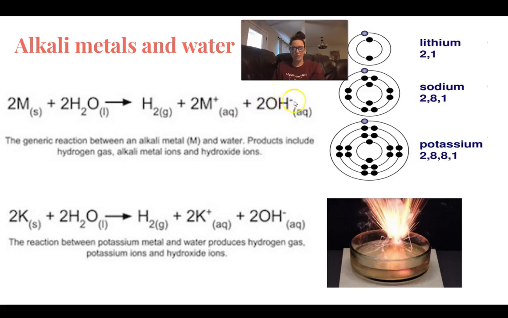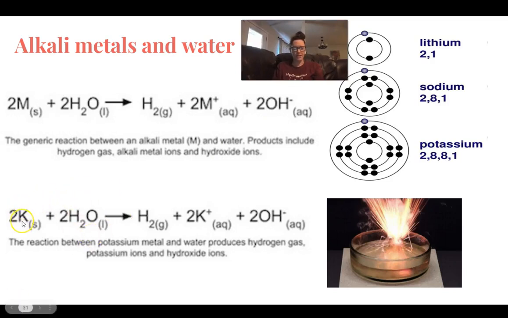And then there's going to be some hydroxide ions in solution as well, because it literally splits off the hydrogen from water. That's why there's so much heat release, because there's a lot of energy that happens whenever the hydrogen is removed from the water.